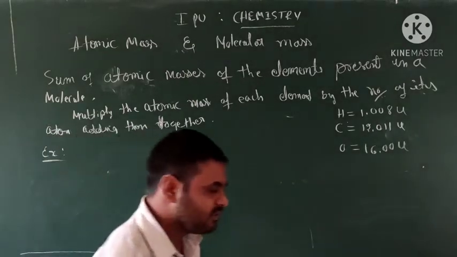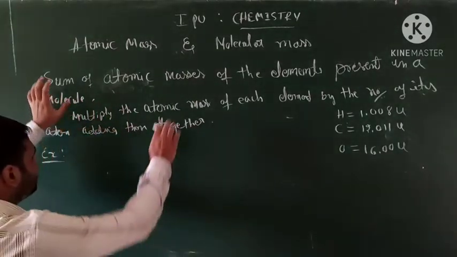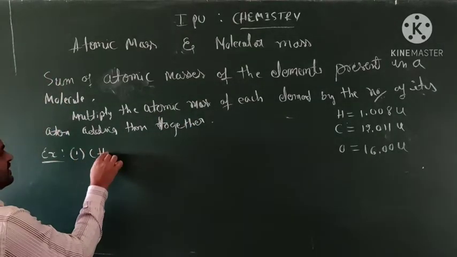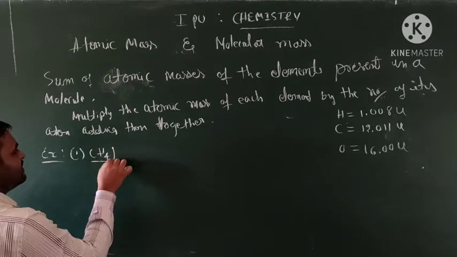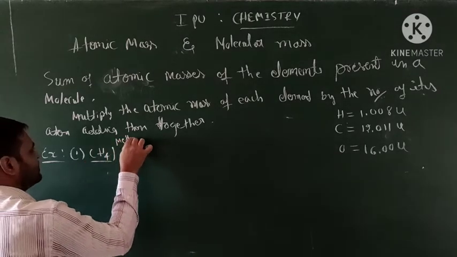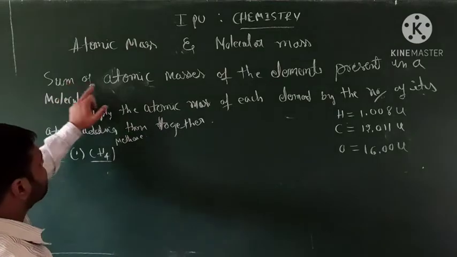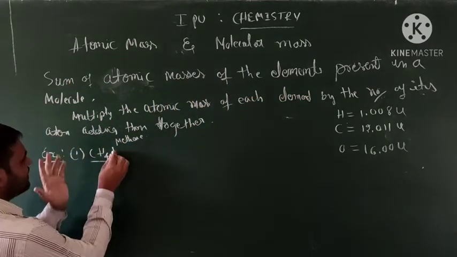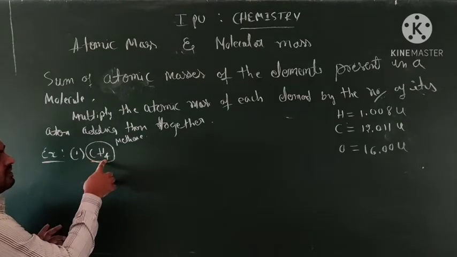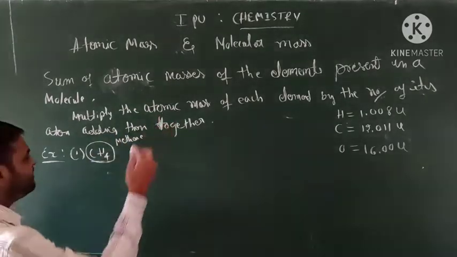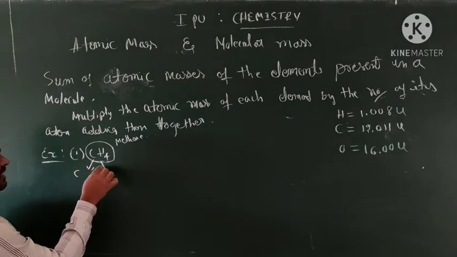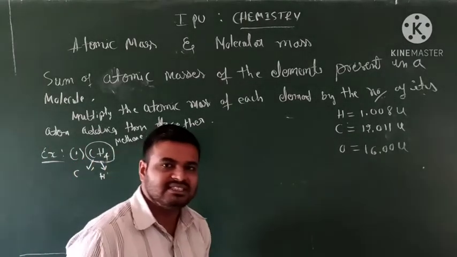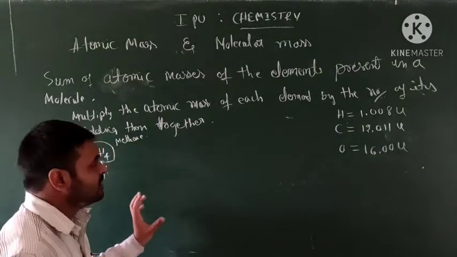I will give you an example to understand this clearly. Take CH4, which is methane. The sum of the atomic masses of the elements present in the molecule CH4: how many different elements are there? One is carbon, another is hydrogen. Two different elements are present in the molecule.